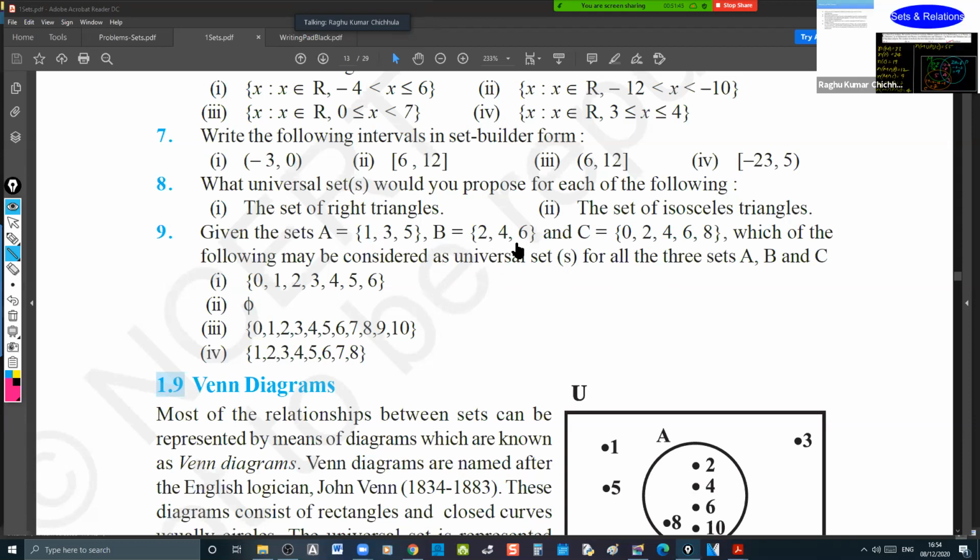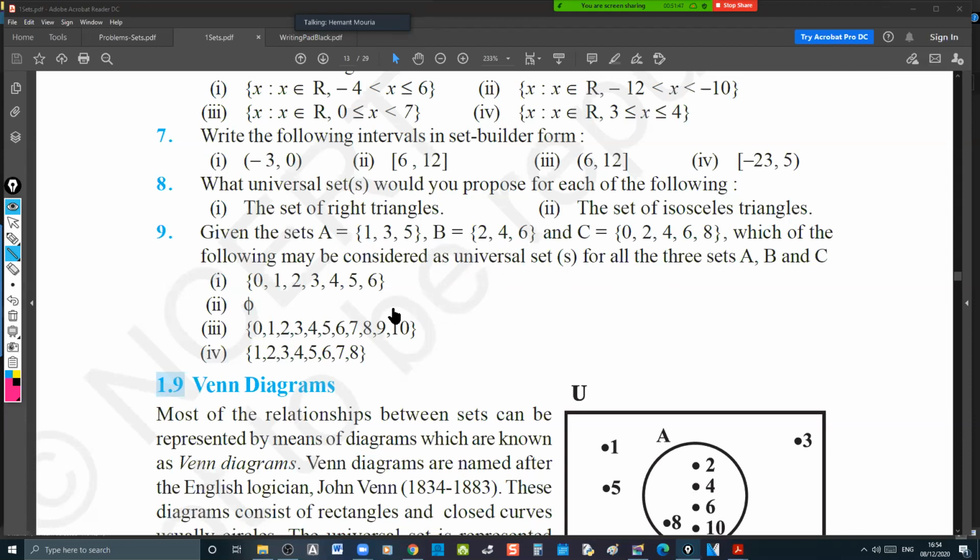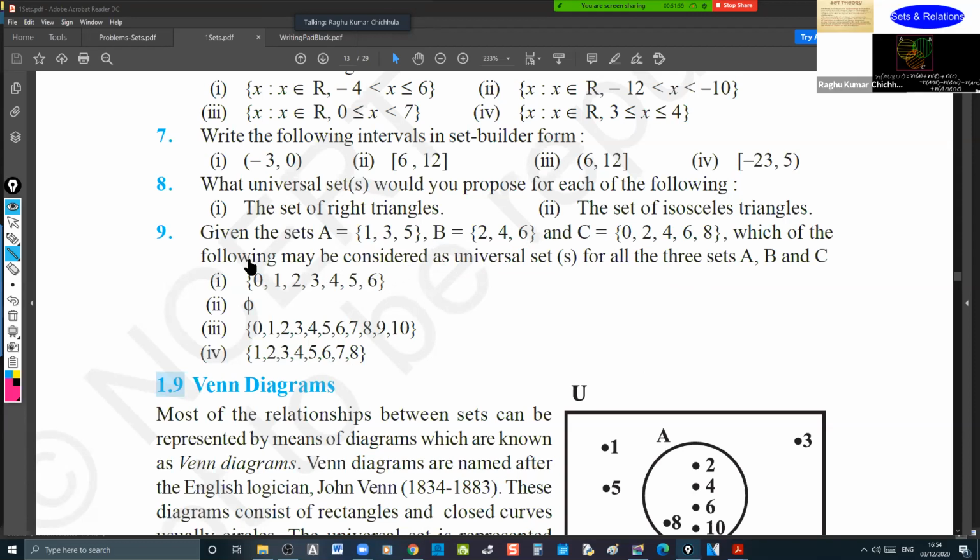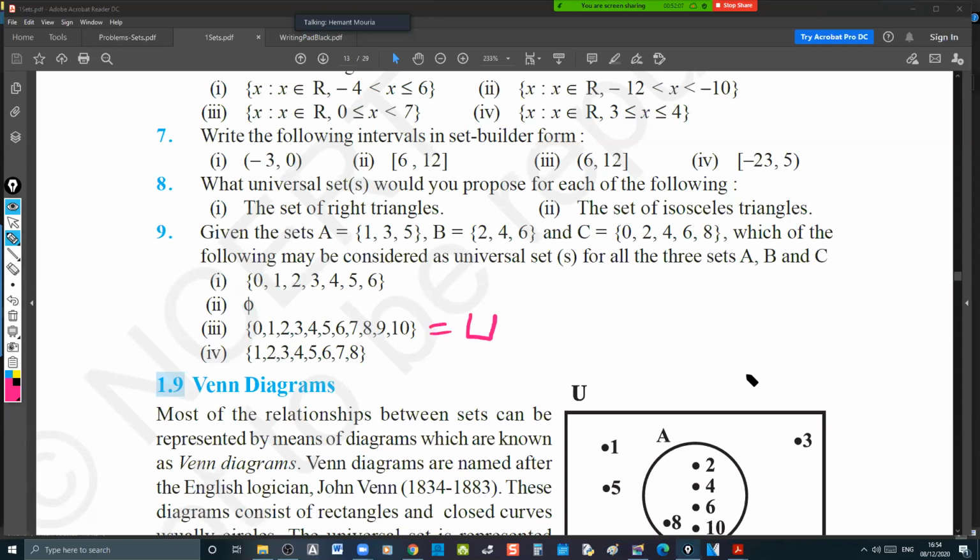9, 10 is not there in the others, no? Either 8 is not there or 0 is also not there. In the first one, 8 is not there, and in the fourth one, 0 is not present. Very good. So your U is this one. Yes, sir. Very good.